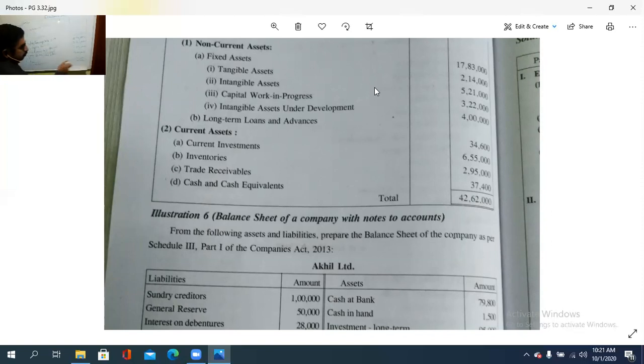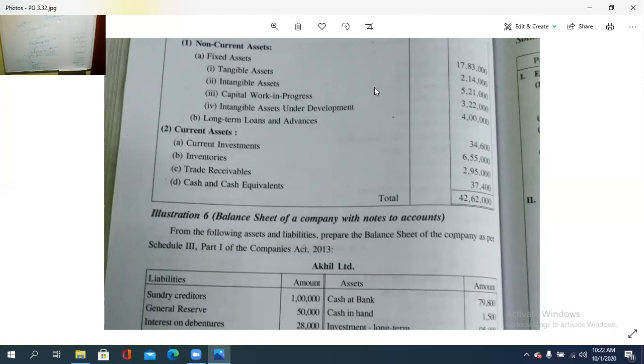Then trade receivable, that is trade debtors, 2,95,000. Then cash and cash equivalents, how much? 37,400. So take the total, it is 42,62,000. So in this way, we are putting it, and once again, I will tell you the format.